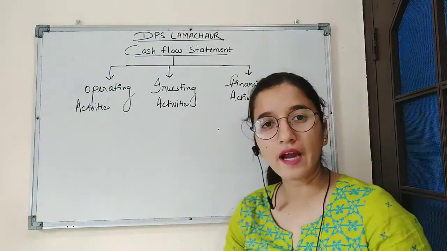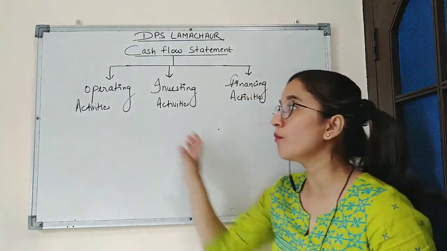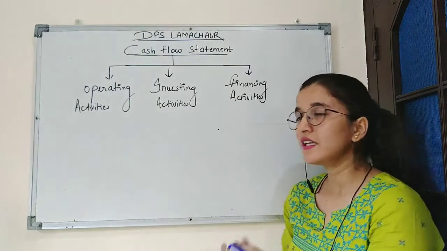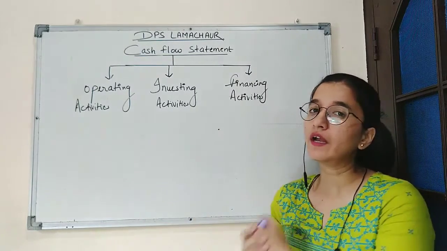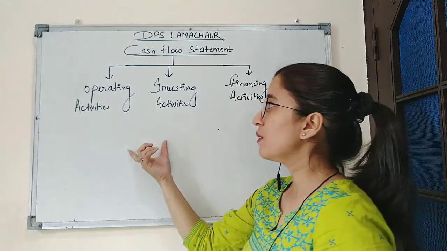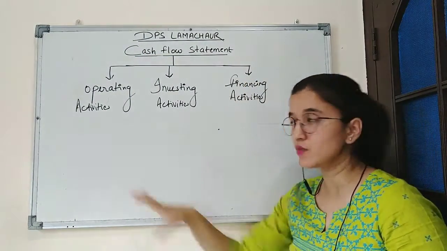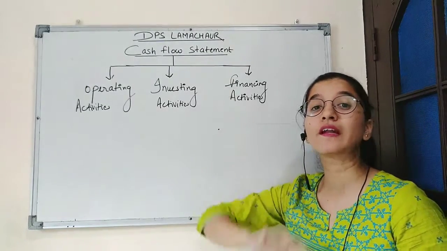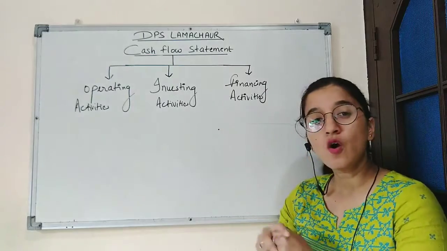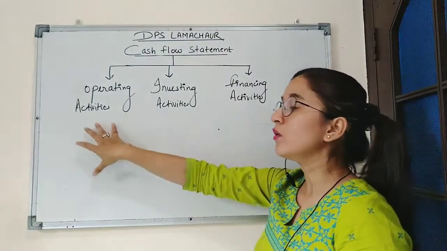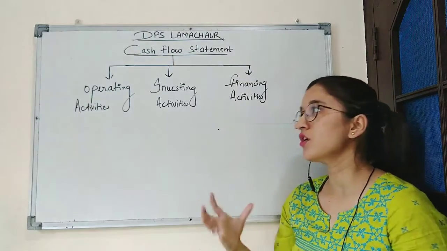Now, what does operating activities mean? Those activities which is related to the operations of the business. As in the previous class, we used to prepare trading account. Now, why trading account was prepared? It was prepared to record all the operating activities of the business, which means activities which is directly related to the production of the business. That is considered as operating activities. So it will include all the incomes and expenses related to production of the business.